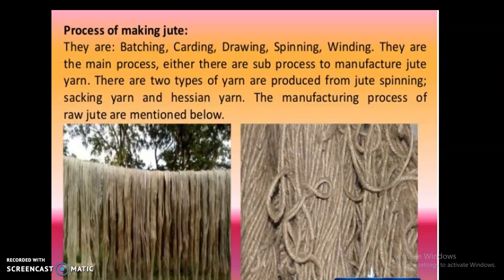And the stems rot, due to the action of bacteria present in water. Then fibers are separated from the rotten stems by hand, and this process is called retting. The jute fibers thus obtained are dried, cleaned and made into small bundles. As you have seen in the picture, jute yarn is used to make packaging cloth, sacks, carpets, rugs, stools, curtains and ropes also. Refined jute is used to make dress material, bags, and jute-based jewelry and ornaments are also available these days.